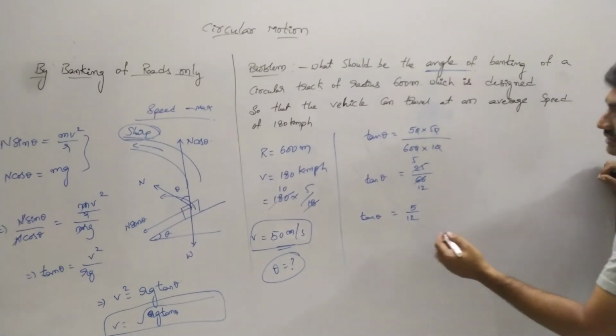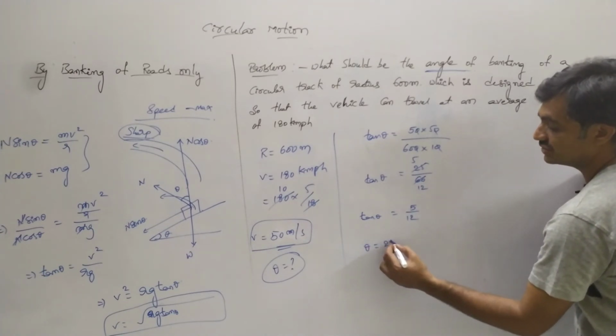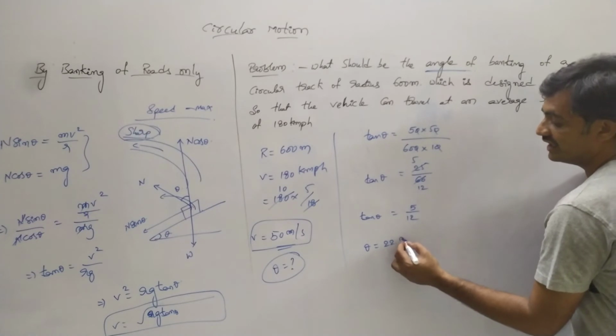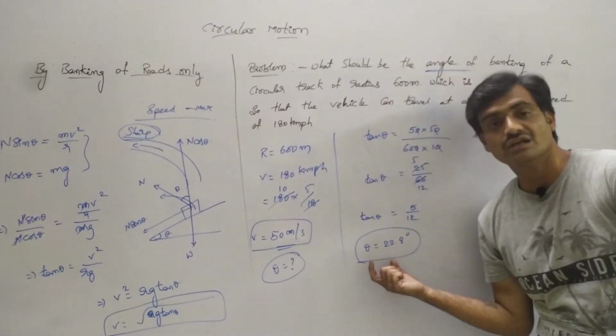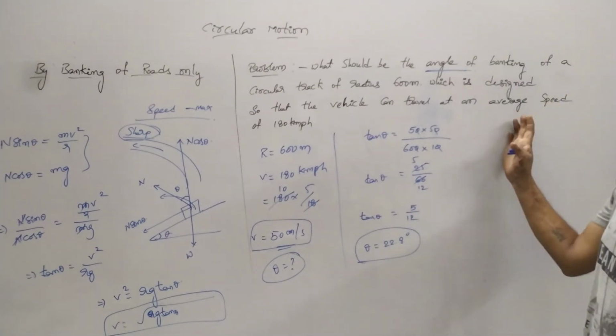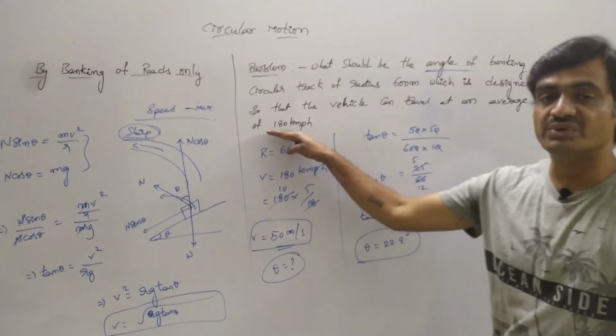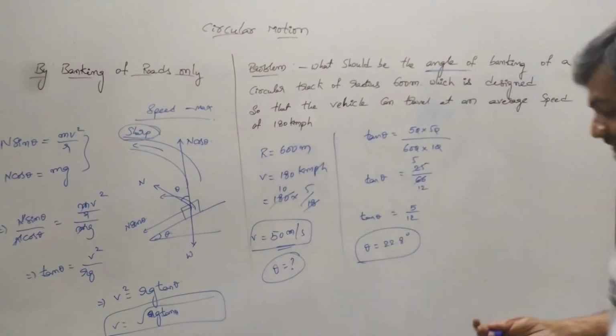So on solving this, we get theta equals 22.8 degrees. So this should be the angle of the road so that the vehicle can travel at this speed without skidding. Take a screenshot, we will continue.